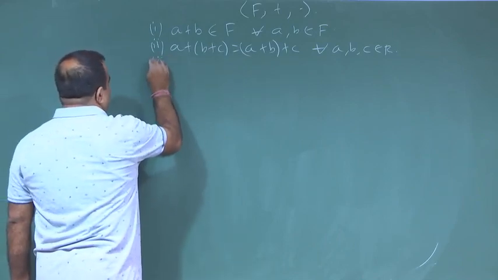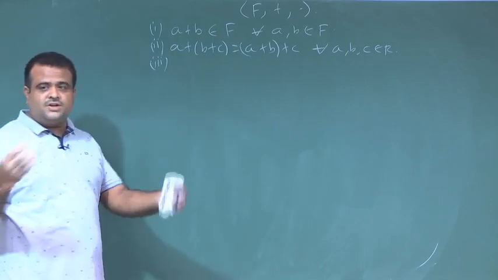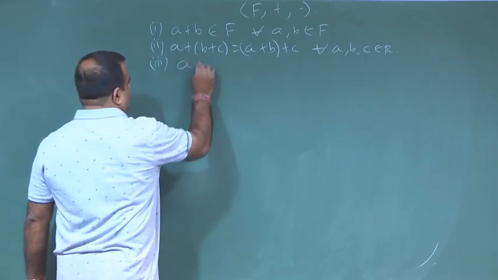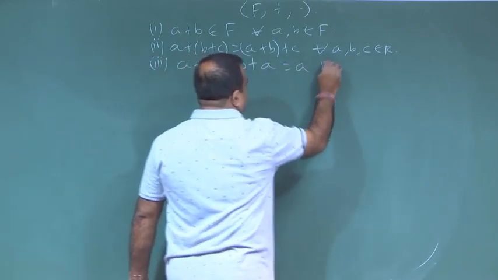This is the associativity property. Now, existence of identity, which we usually denote by 0. a + 0 is equal to 0 + a is equal to a.